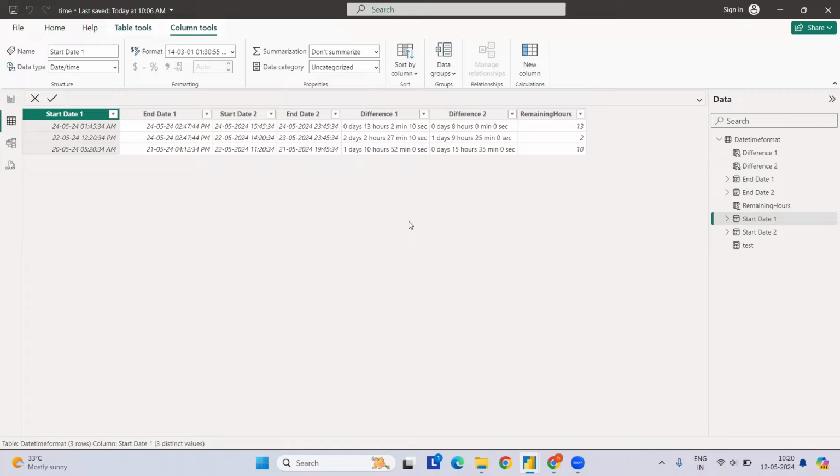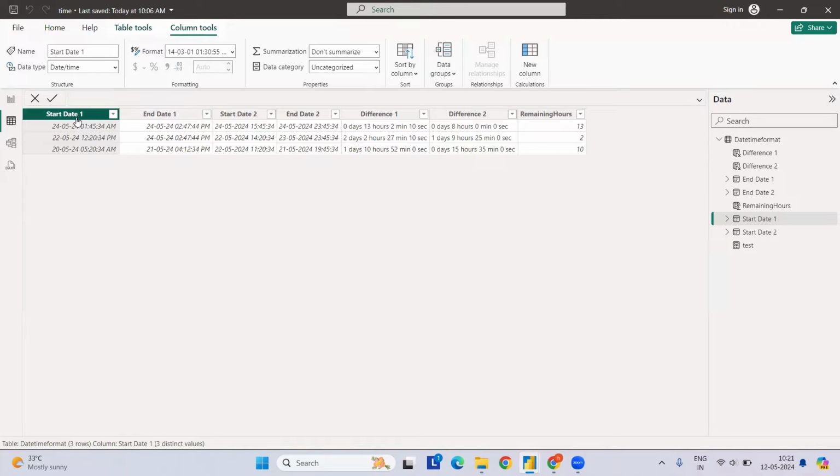Today we are having one more problem statement based on date and time. We want to calculate the date and time difference, and how we can calculate it in Power BI. I have a sample table with a start and end date. I have two pairs of start and end dates, so the names are something like start date one and start date two. Let's focus first on start date one and end date one.